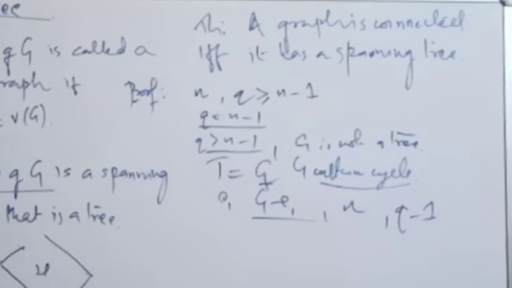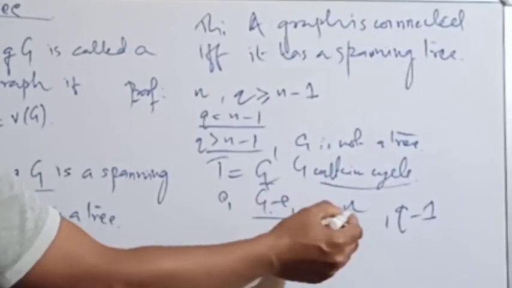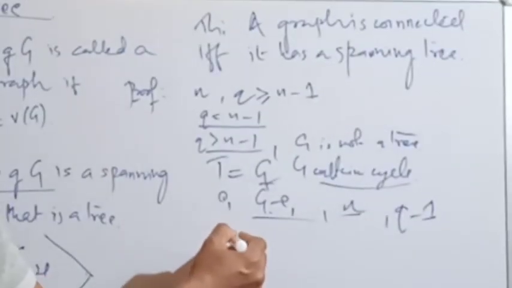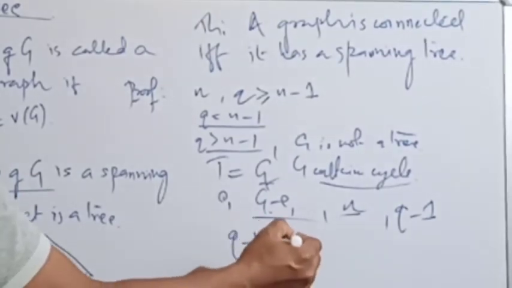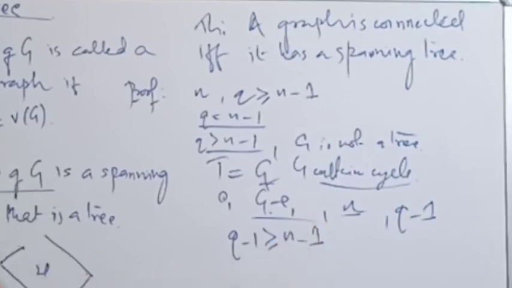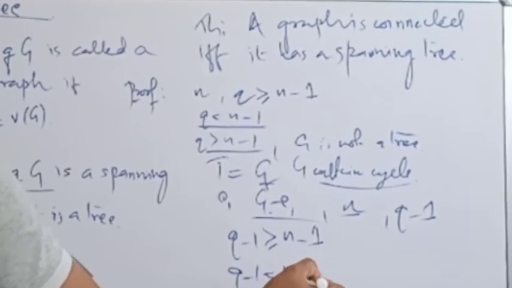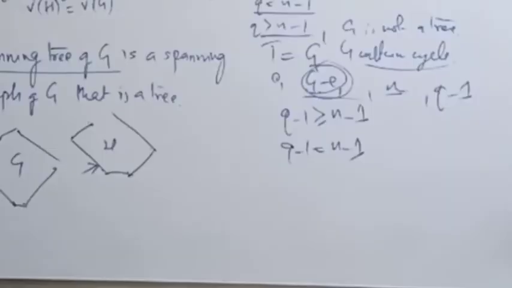So again there are two possibilities. Since G minus E1 is connected and it has n vertices, from that previous theorem, the number of edges is always greater than or equal to n minus 1. If Q minus 1 is equal to n minus 1, then this G minus E1 is a spanning tree.